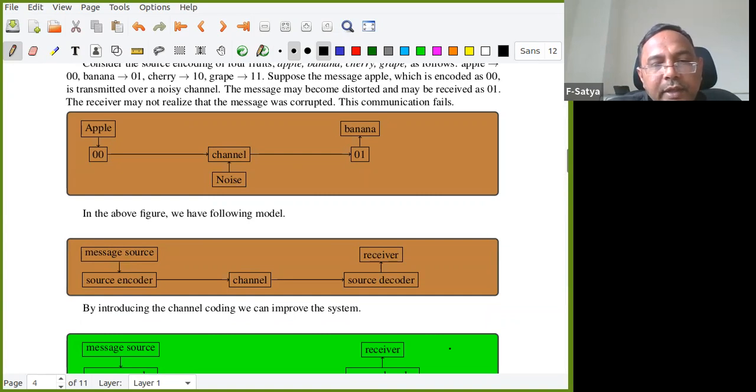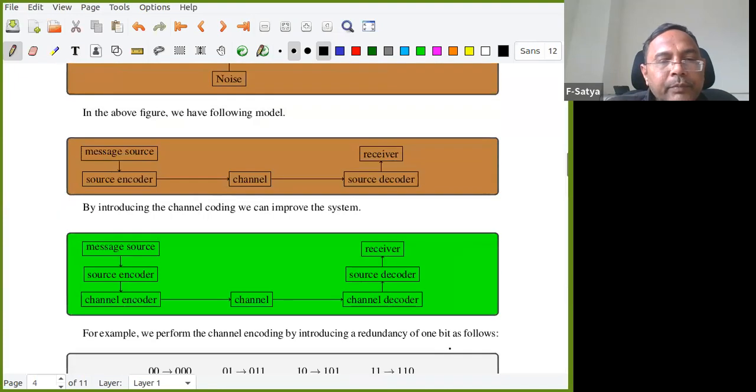By introducing the channel encoding, now we are encoding the message. We can improve the system. How? This is the first picture. So message source, encoder as usual. But now I am introducing something called channel encoder. This is what encoder function. And now I am sending to the channel. Now channel decoder decodes it and it converts into source decoder and then the receiver.